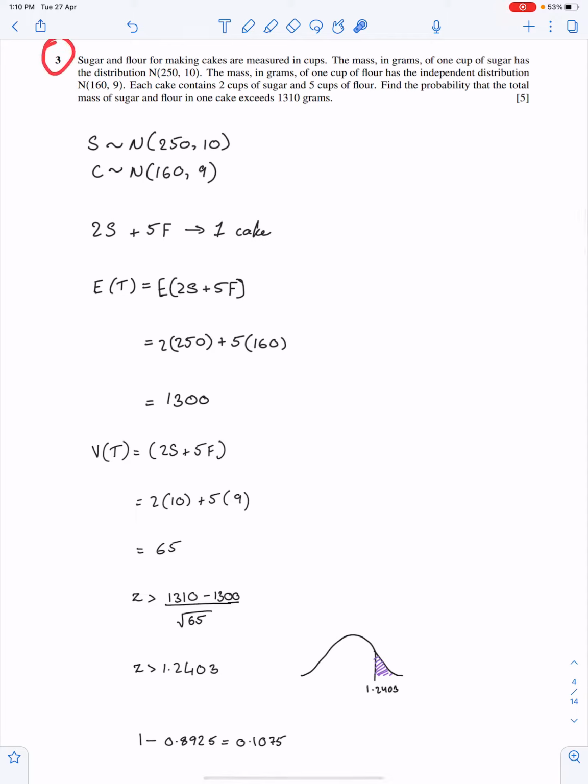Question number 3. Sugar and flour for making cakes are measured in cups. The mass in grams of 1 cup of sugar has the distribution here. And the mass in grams of 1 cup of flour has the distribution. Each cake contains 2 cups of sugar and 5 cups of flour. So you have to take the total mass. Find the probability that the total mass of sugar and flour in one cake exceeds 1310. These numbers are not multiples of S and F.